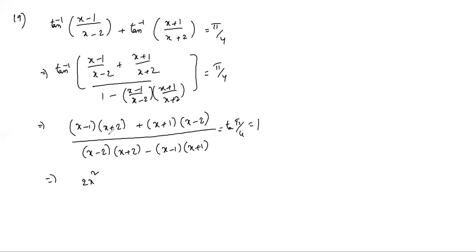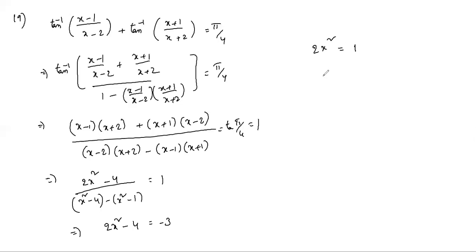So x square plus x square, 2x square, minus x plus x cancel, plus 2x minus 2x cancel, minus 2 minus 2, minus 4. This is x square minus 4, x square minus 1 equals to 1. Denominator x square will cancel. 2x square minus 4 equals to minus 4 plus 1, that is minus 3. So 2x square equals to 4 minus 3, that is 1. X square equals to 1 by 2. So x value is plus or minus 1 by root 2.